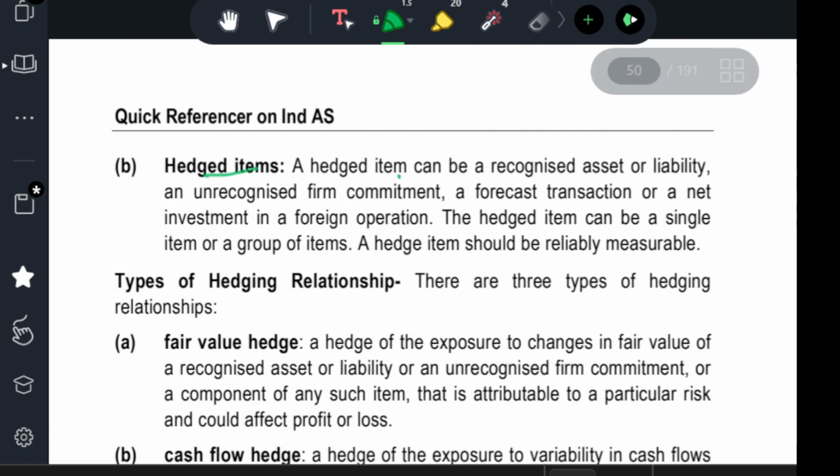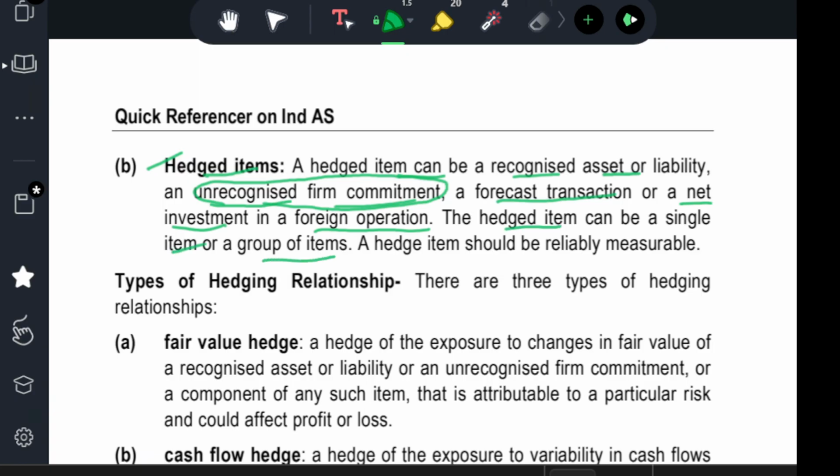Hedged items. A hedged item can be a recognized asset or liability, an unrecognized firm commitment, a forecast transaction, or a net investment in a foreign operation. An unrecognized firm commitment or a forecast transaction can also be a hedged item. Now, a hedged item can be a single item or a group of items, and a hedging item can be a derivative instrument.